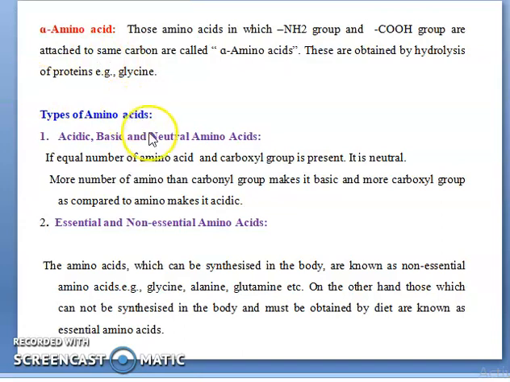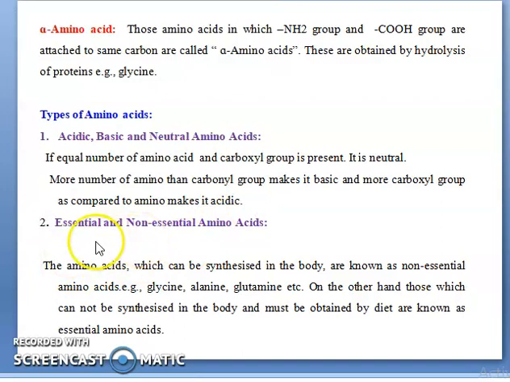The next topic is types of amino acids. You can see that amino acids are mainly three types: acidic amino acid, basic amino acid, and neutral amino acid. If equal numbers of amino groups and carboxyl groups are present, then it comes under the neutral amino acids. If there are more amine groups than carboxyl groups, it makes it basic, and if there are more carboxyl groups compared to the amine, it makes it acidic. So this is what is basic, what is acidic, and what is neutral amino acid.